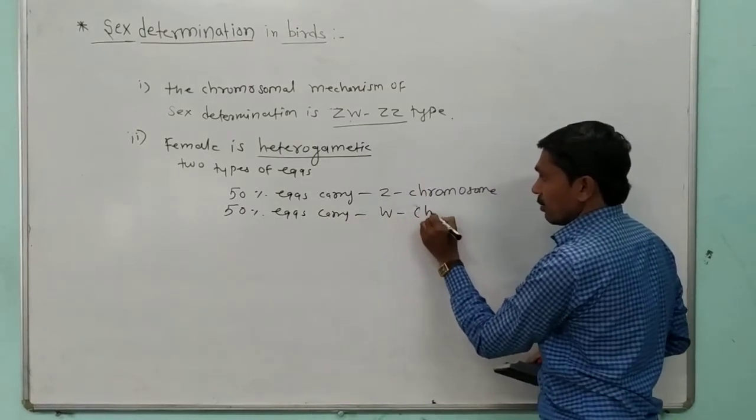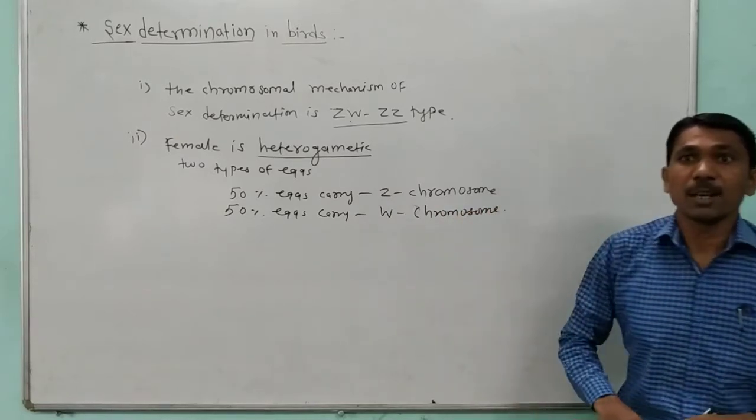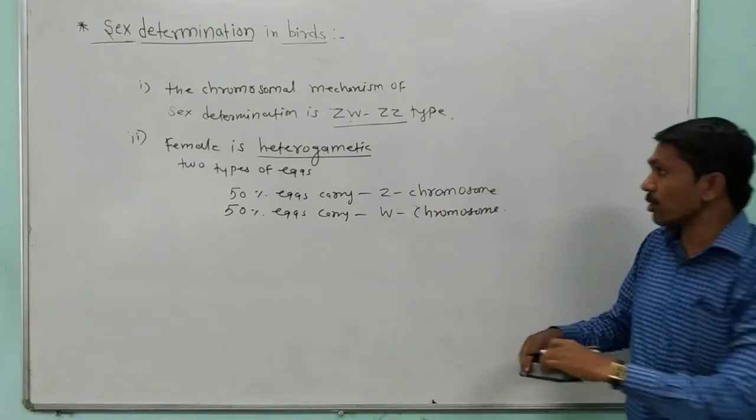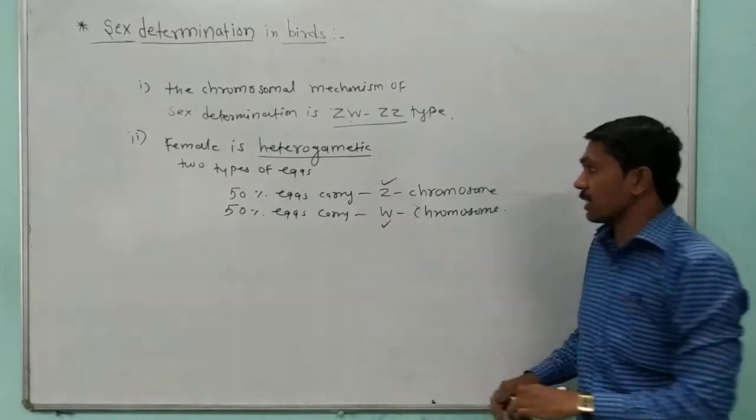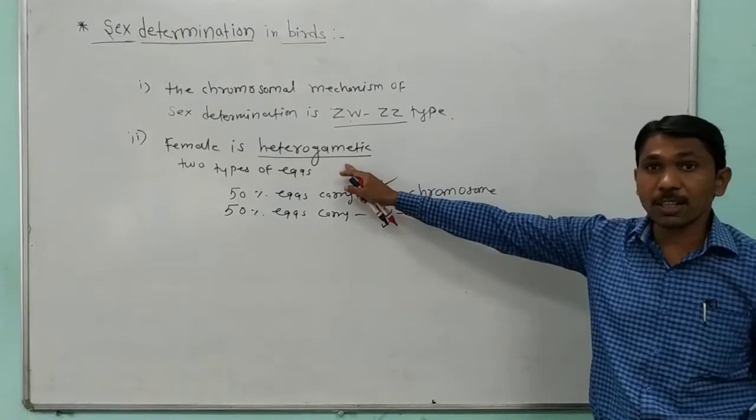So because one carries the Z chromosome and the other carries the W chromosome, this type of female is heterogametic.